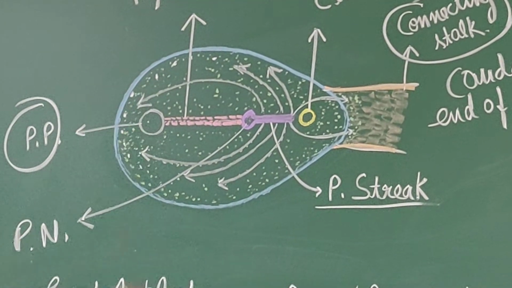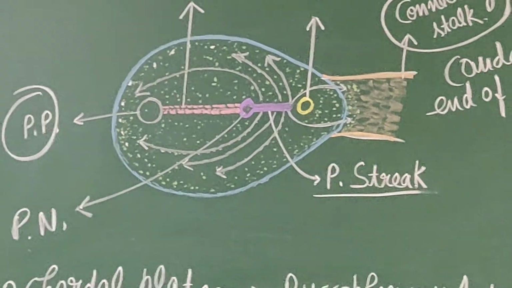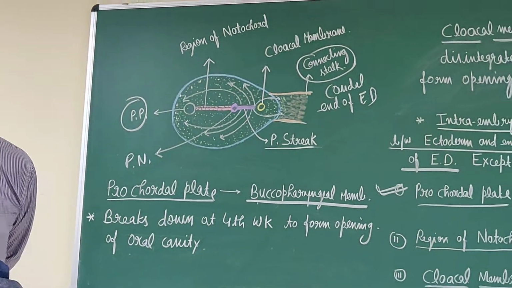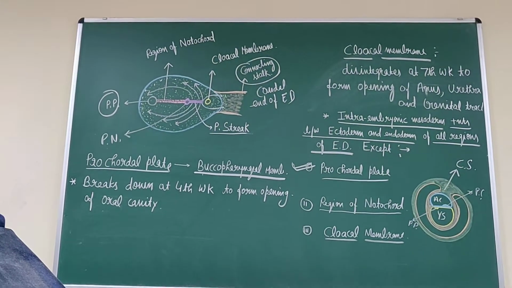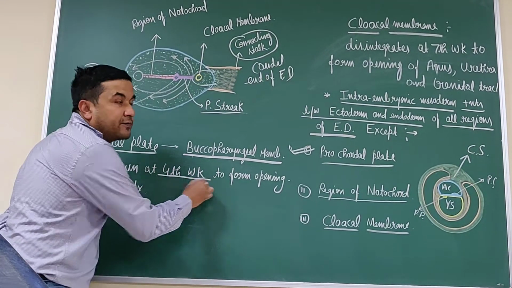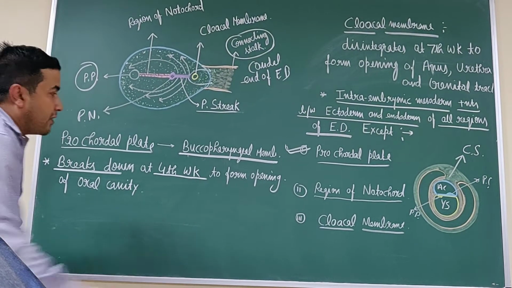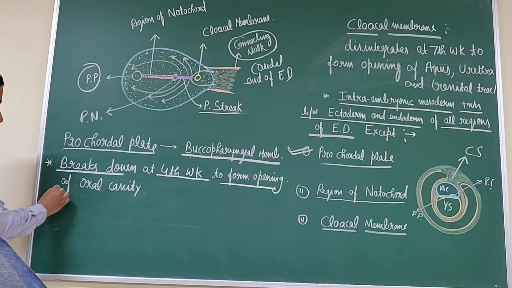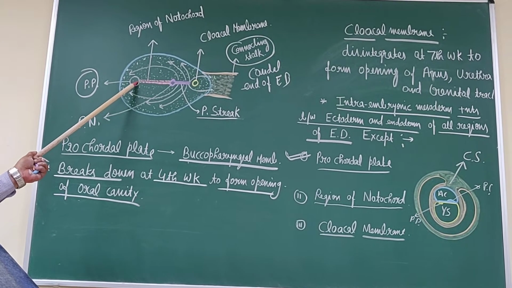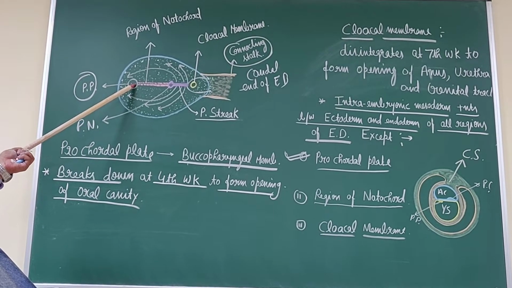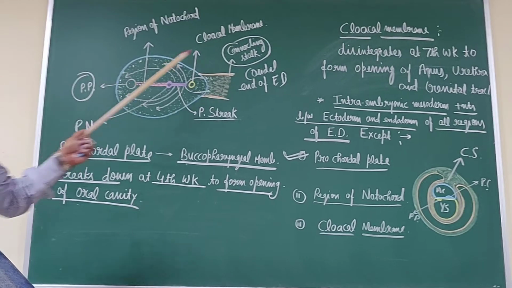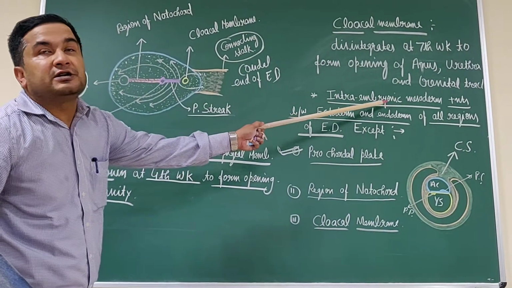So this procaudal plate in the future becomes the buccopharyngeal membrane or oral membrane, and it breaks down at the 4th week of development to form the opening of the oral cavity. In future, the mouth is formed at the procaudal plate, and this layer is thin because no intraembryonic mesoderm is present.